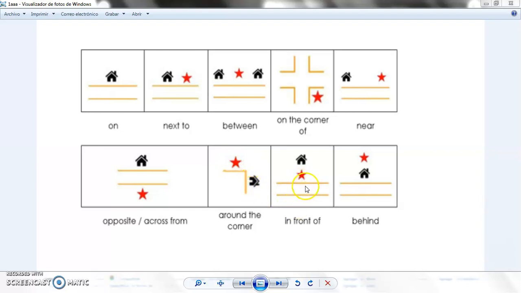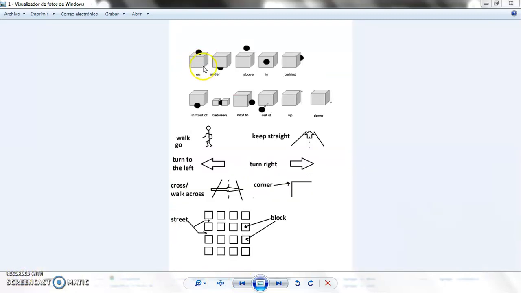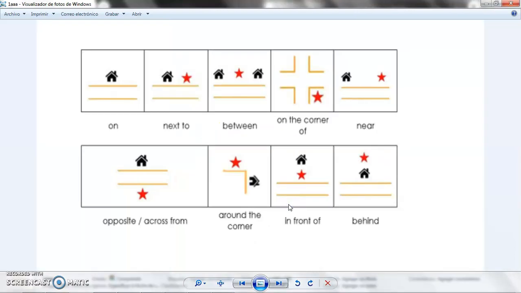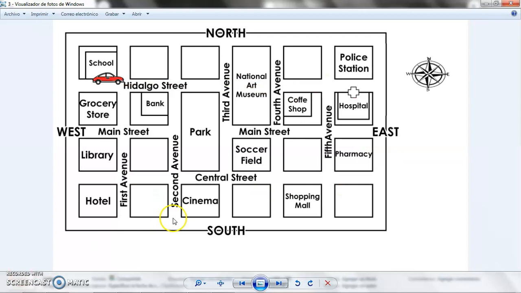In front of, behind. These expressions, we know them from the previous picture, right? From this one. We know them from this picture. On, next to, in front of. We know them. These are the same expressions, and we use them to give instructions to go from one point to another. This is something that we covered in class, how to go from one point to another. For example, going from school to the hotel.